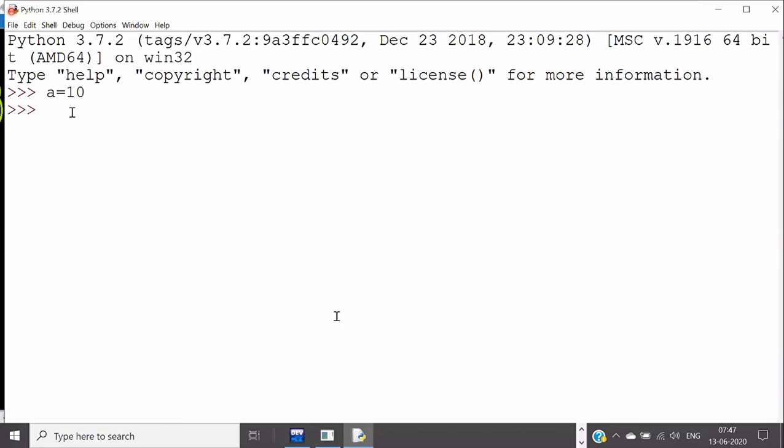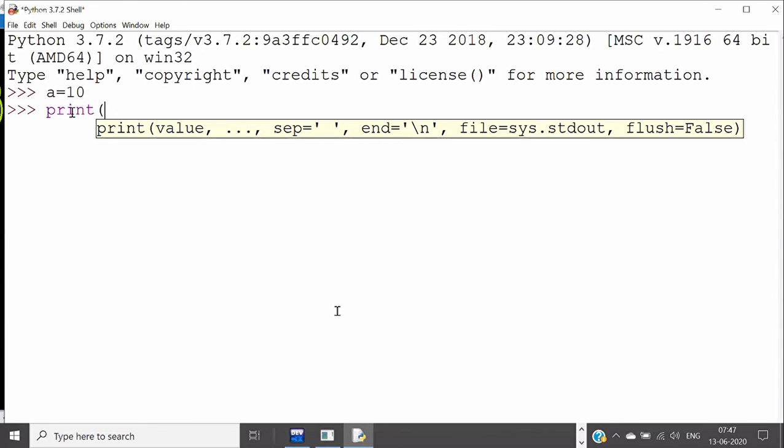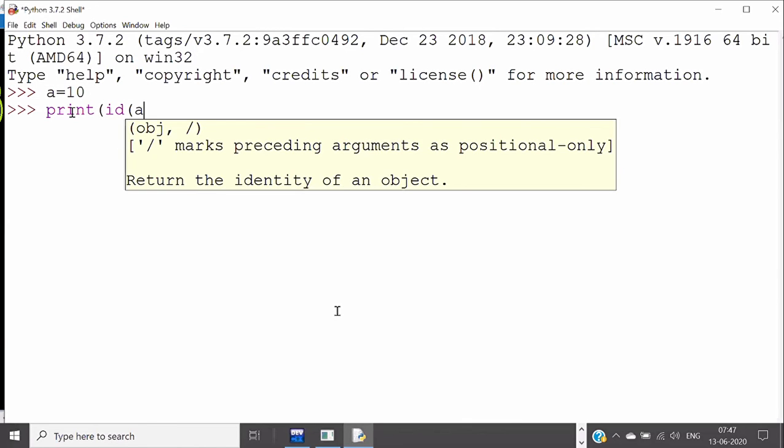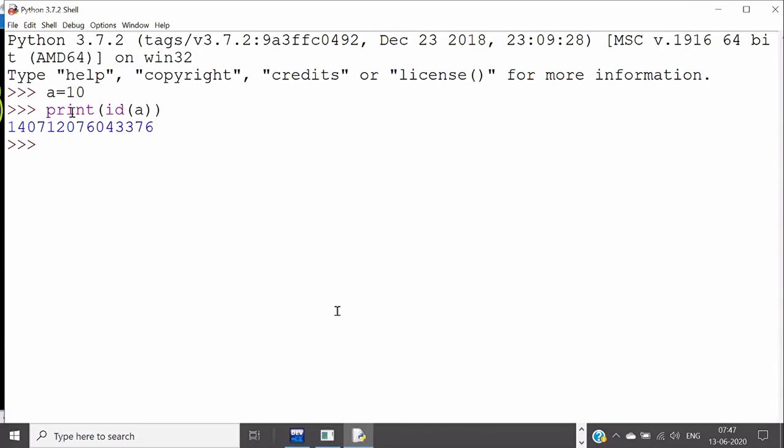Okay, I'll print the address. How to print the address in Python? ID of A. Very good. It will print some address. Now I say A is equal to A plus 1. What will happen?